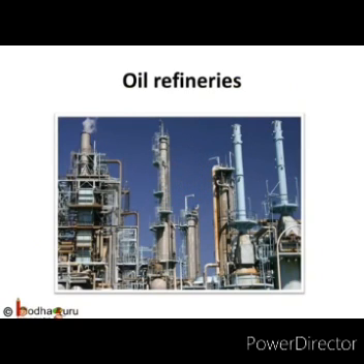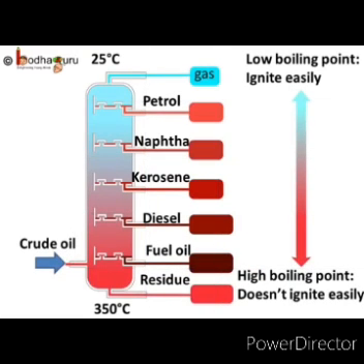Petroleum refining means separating its components, and it is carried out at petroleum refineries. This separation process is known as fractional distillation. This process is for separating chemical components by their boiling point. The mixture is heated to a temperature at which one or more fractions of the compound will vaporize. Look, different components vaporize at different temperatures and thus get separated.